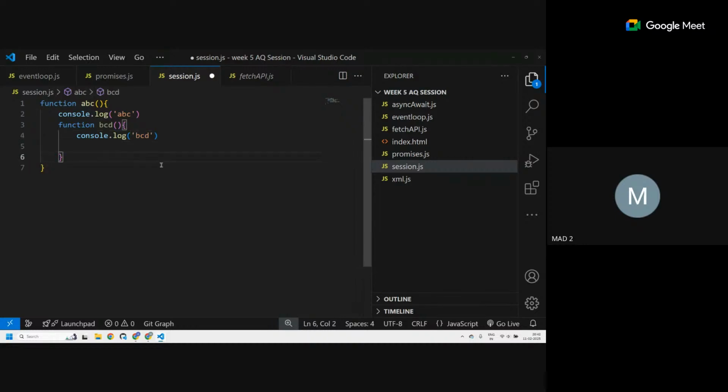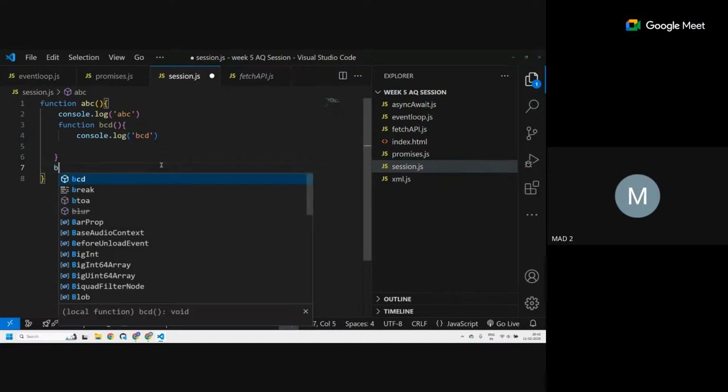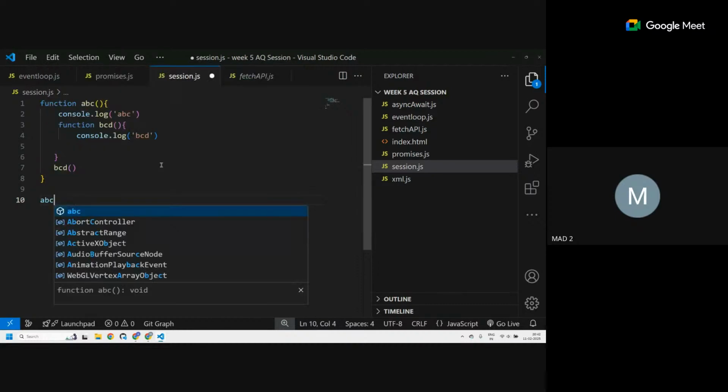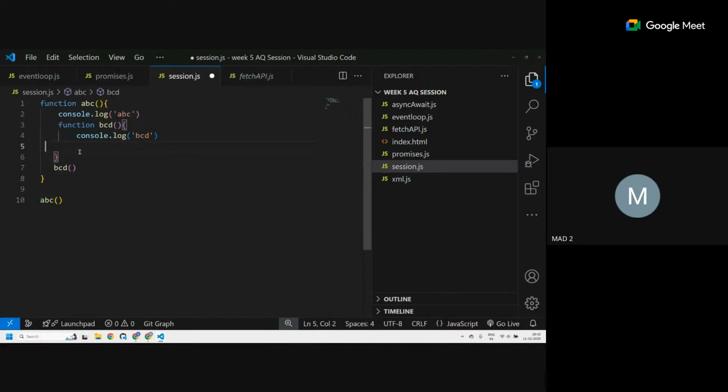So here I'm executing BCD, and here I'm executing ABC. Just think of how the code is being executed. First of all, at line number one, the function gets created, right? Function gets created, and then at line number 9, this ABC function is being called. Okay, everyone on the same page?